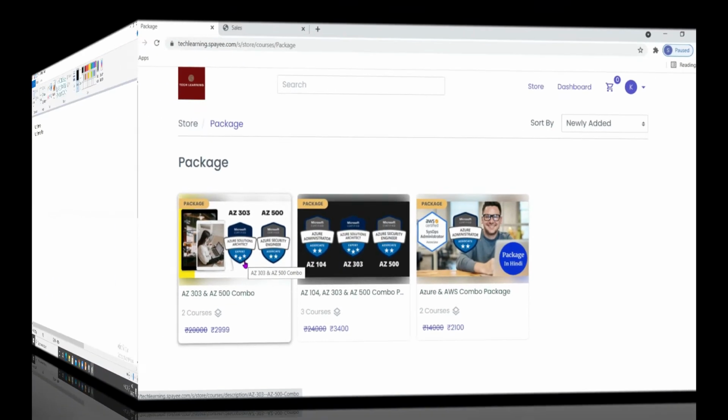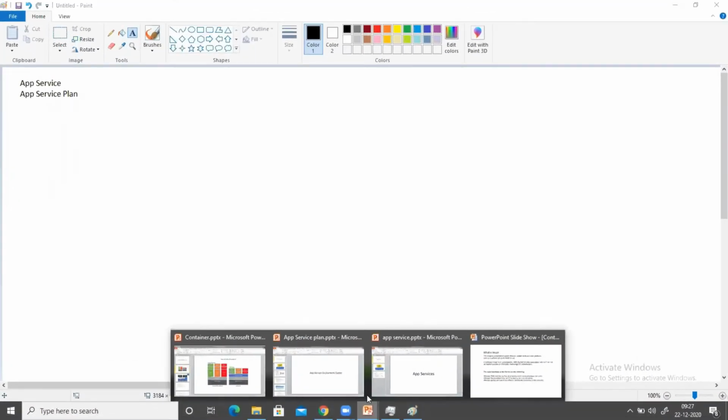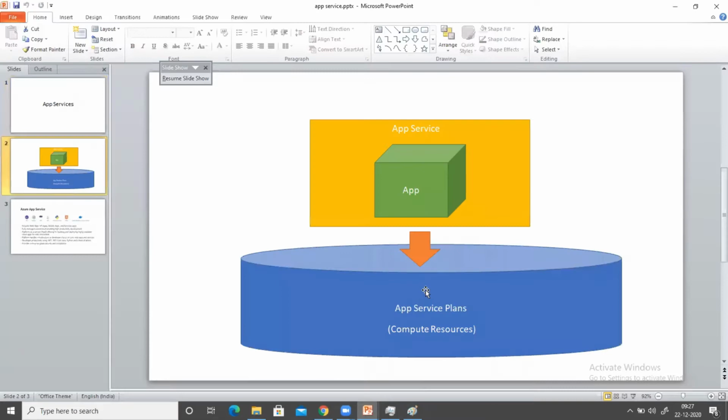Let's get back to our topic. We are going to discuss about app service, and before that, we are going to discuss about the app service plan. If you see this diagram now, we are going to study about this diagram. What is the meaning of it? How to deploy this one?